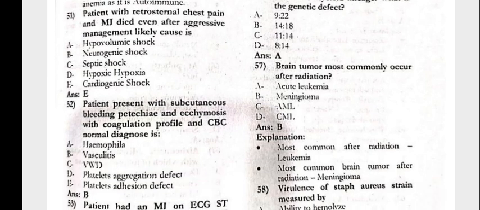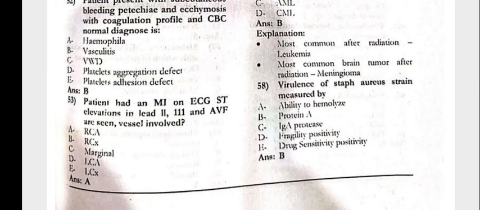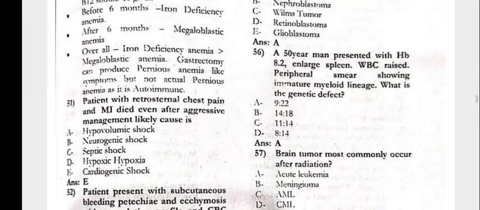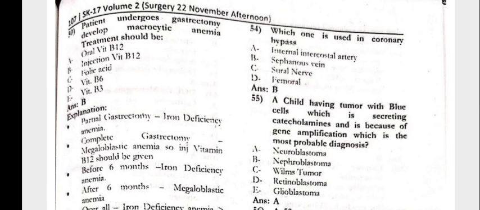The patient presented with subcutaneous bleeding, bradycardia, and ecchymosis with normal coagulation profile and CBC. Diagnosis is vasculitis. The patient had an MI with ST elevation in II, III, aVF. The vessel involved would be the RCA. Next, 54: which is used in coronary bypass? That is the saphenous vein.